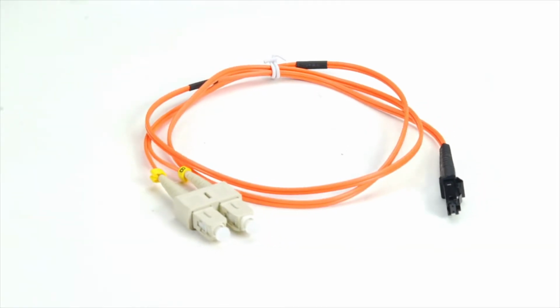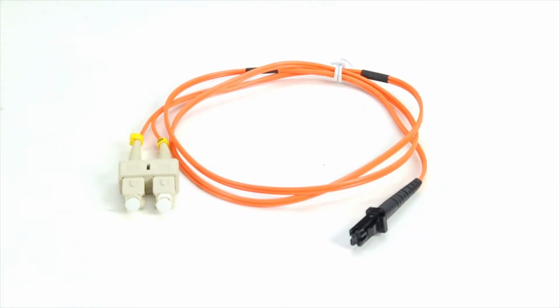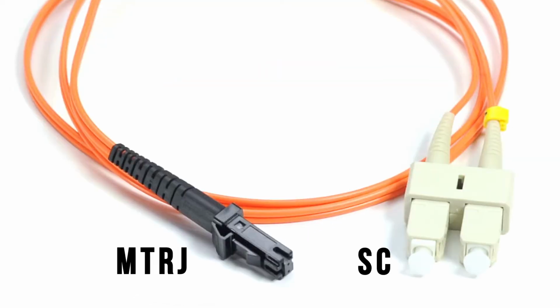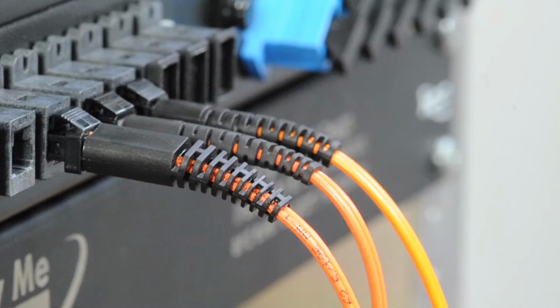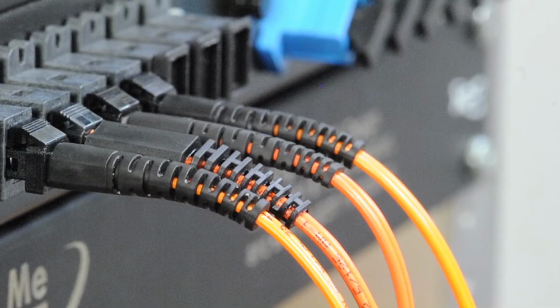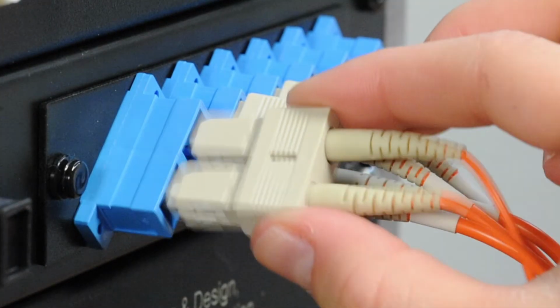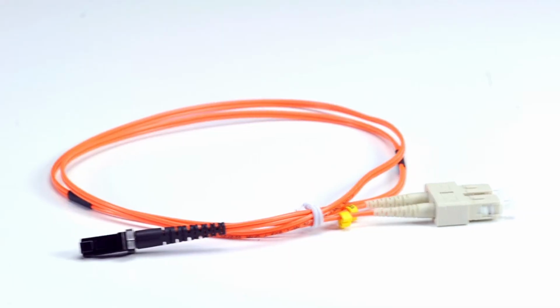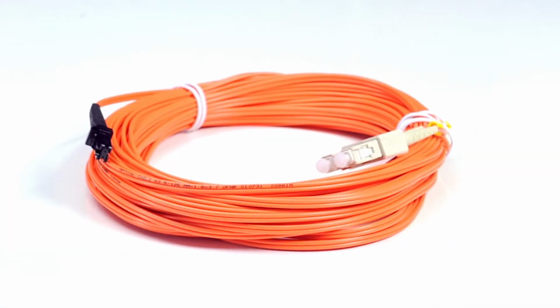This is an MTRJ to SC Multimode Duplex fiber cable. It features one MTRJ connector on one end and two SC connectors on the other end. An MTRJ connector uses a small form factor with a square plastic casing, while an SC connector has a molded plug casing that has a push and pull locking system. It is available in lengths from 1 to 15 meters.